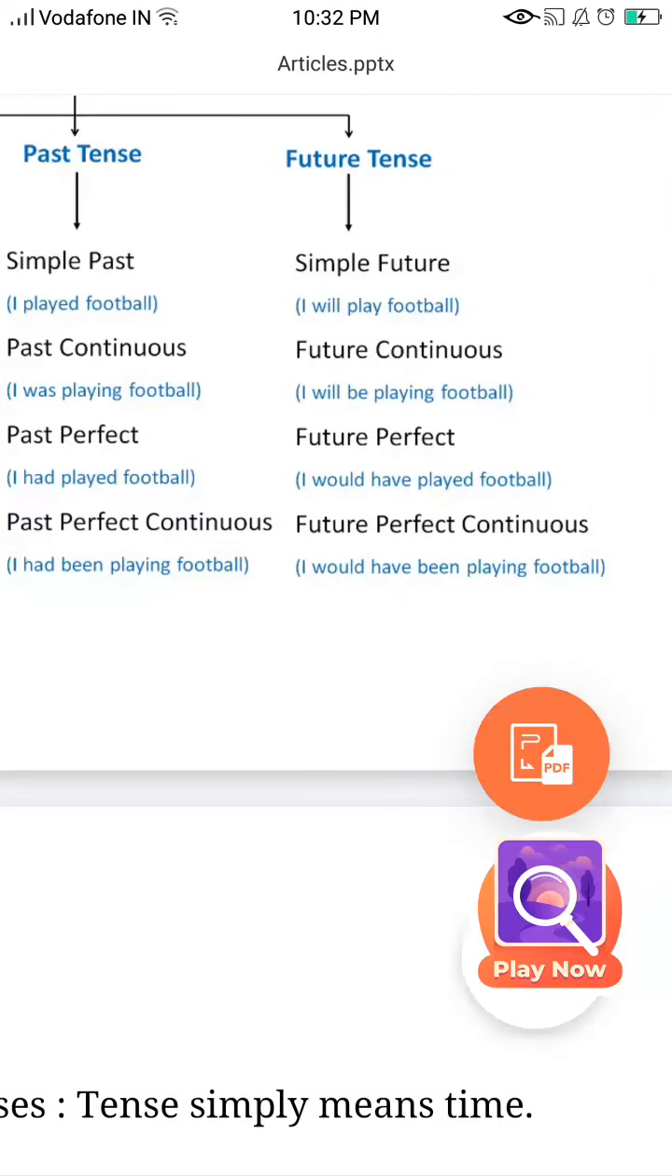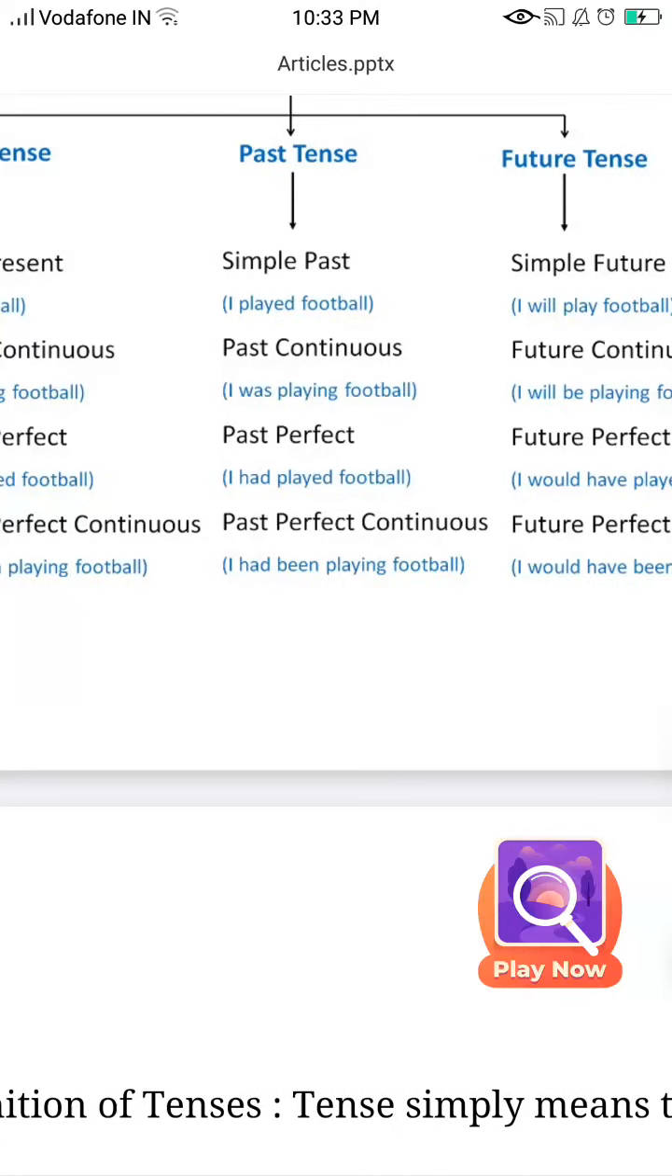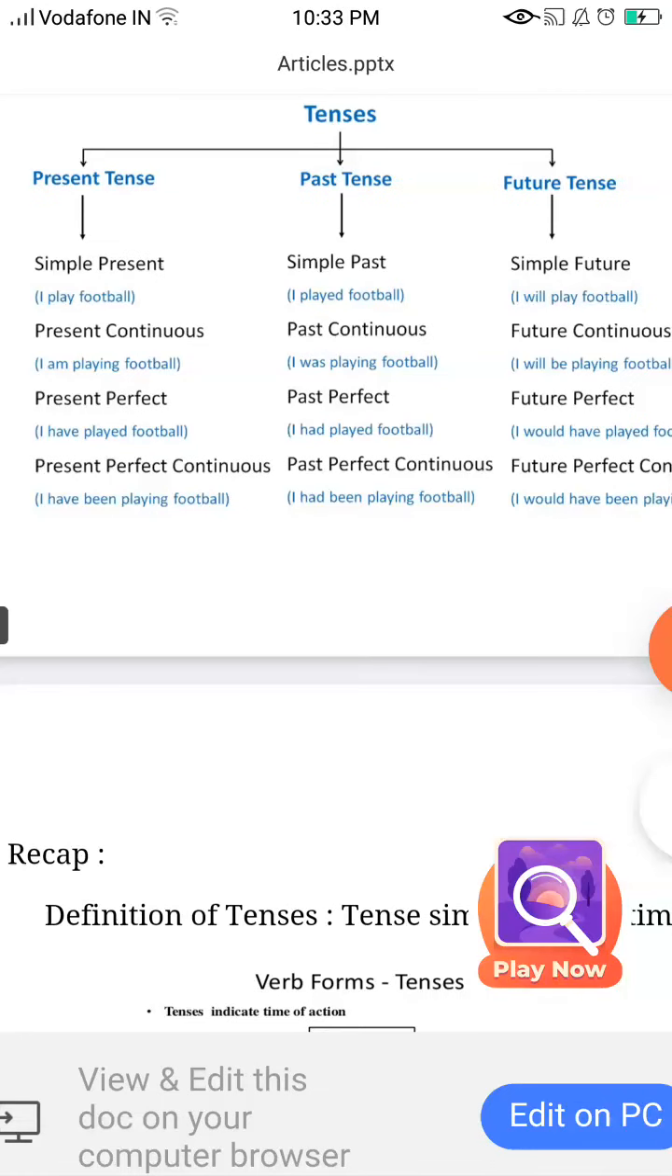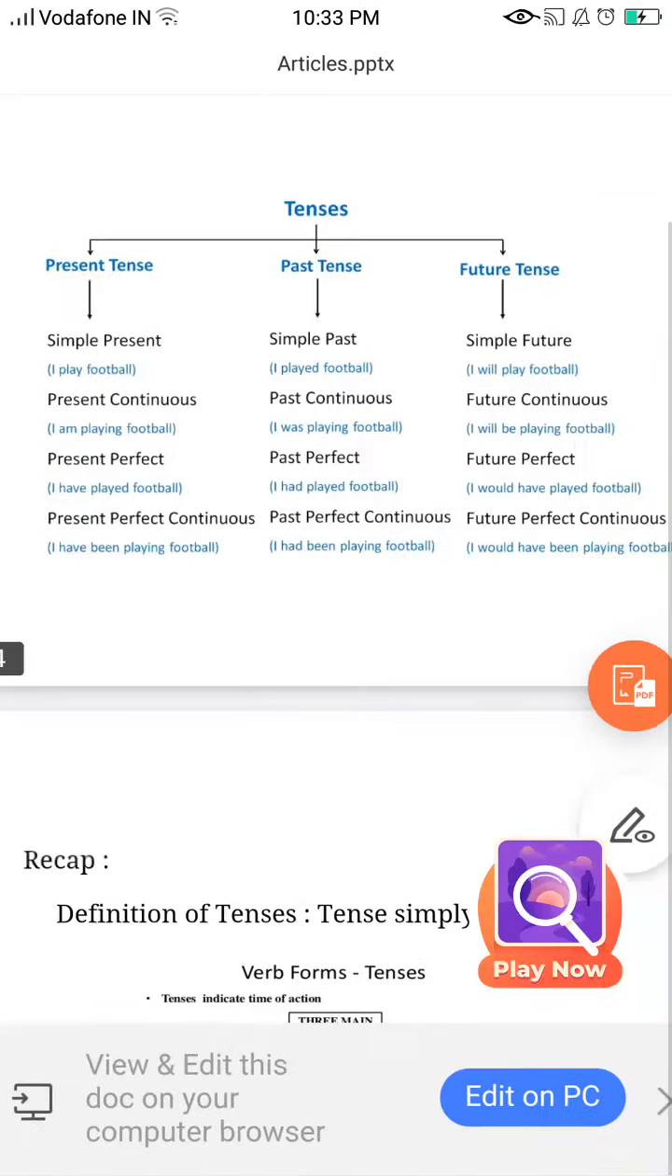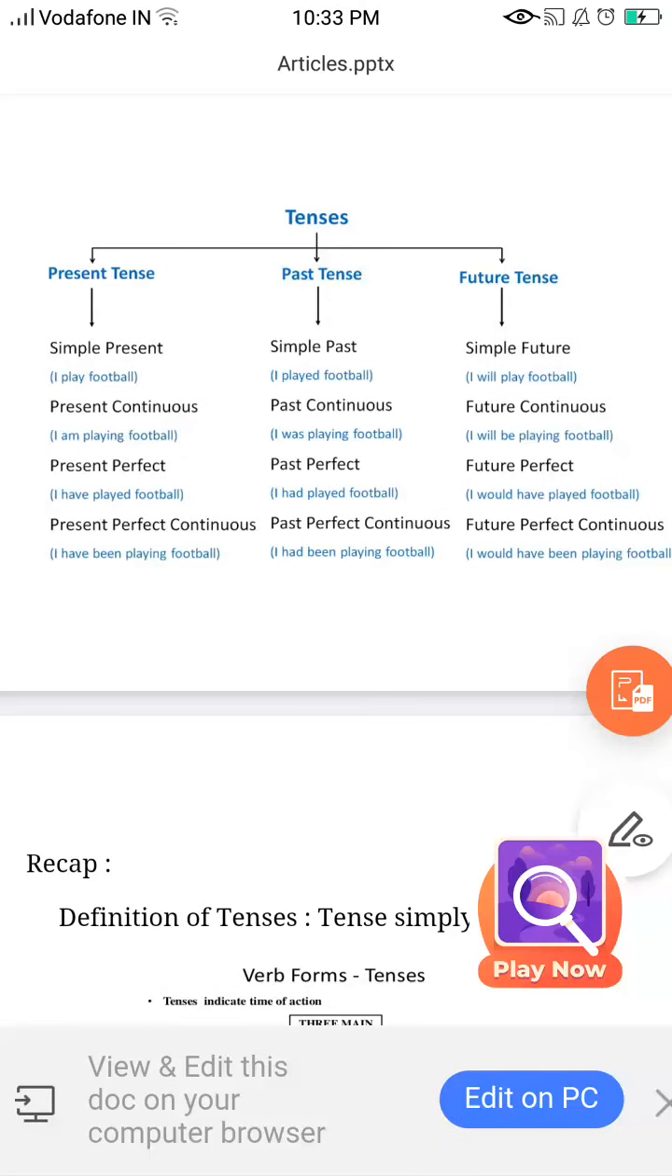Future tense, simple future, I will play football. Future continuous, I will be playing football. Future perfect, I would have played football. And future perfect continuous, I would have been playing football. Now one thing that you can note, in the last type, the perfect continuous, you have the word been common and it's in the continuous form, so ing. So when you have been and ing coming, you must remember that they are in the perfect continuous tense and you must find out whether it's in the present, past or future.